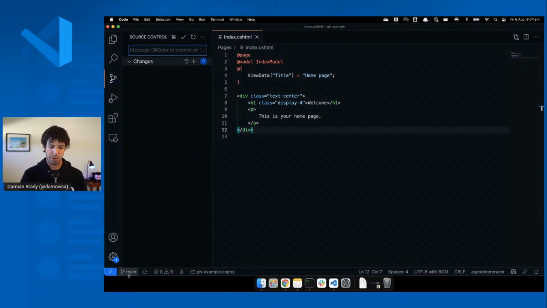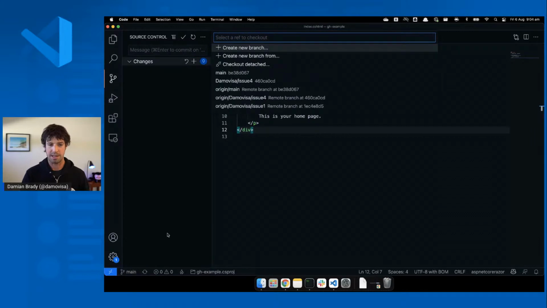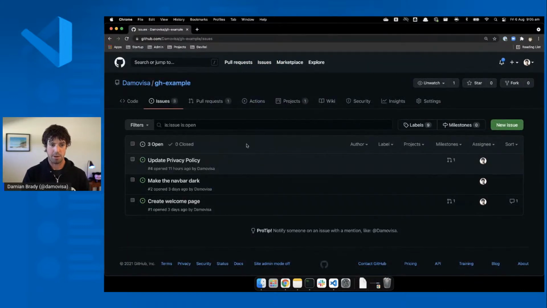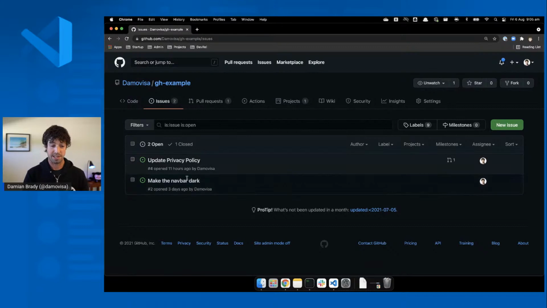If I was going to do a pull request, I could change my branch first and create a new branch, and then create that pull request, and then go back into GitHub. Sorry, create that branch, go back into GitHub, and then go into pull request. And you can see, even that integration is pretty good. It's moved that issue to closed.